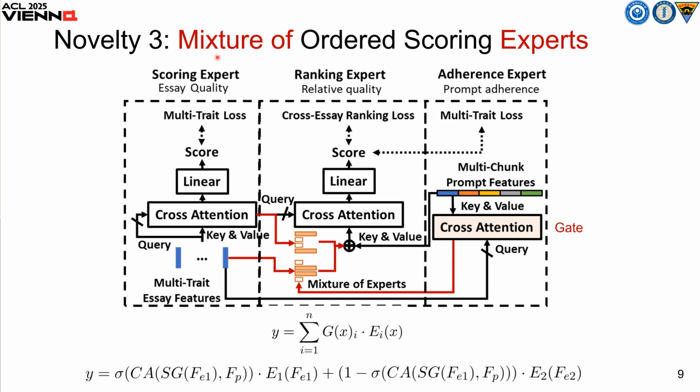Next, we focus on how MOOCs select the information for evaluating each trait. So we design a mixture of aspect mechanism, which dynamically decides whether to use information from the original essay or the refined feature generated by the scoring aspect. And here, we use the adherence aspect as the gating function between the 2 aspect networks, controlling how much information is passed from each. This dynamic selection allows MOOCs to choose the most relevant scoring cue for each trait.